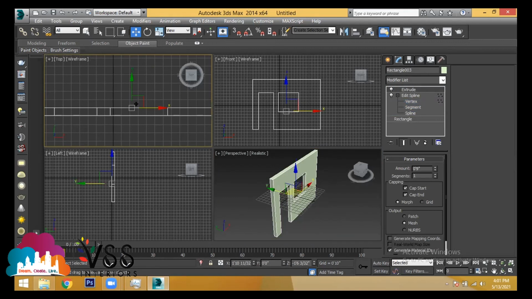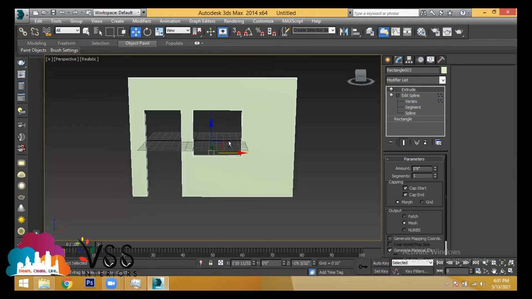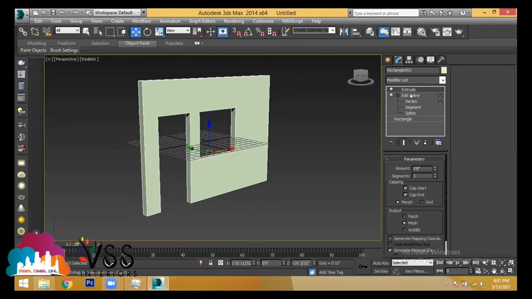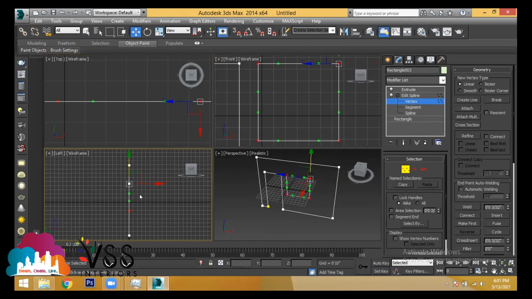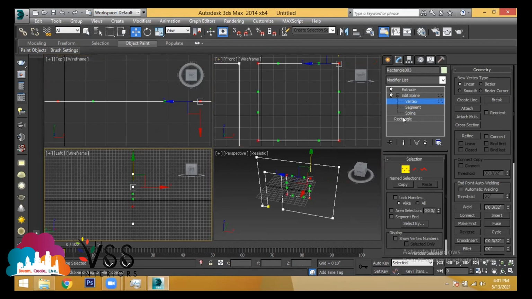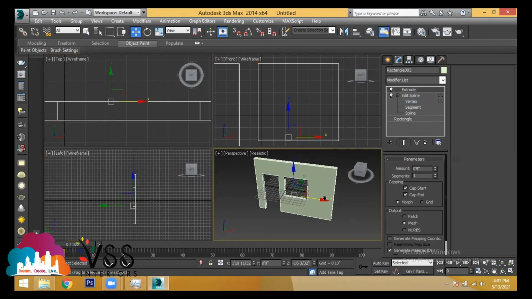Whatever shape you have should be in the exact straight line. Only then will you get the shape properly. It should be in that one particular plane. Clear? Any doubts?